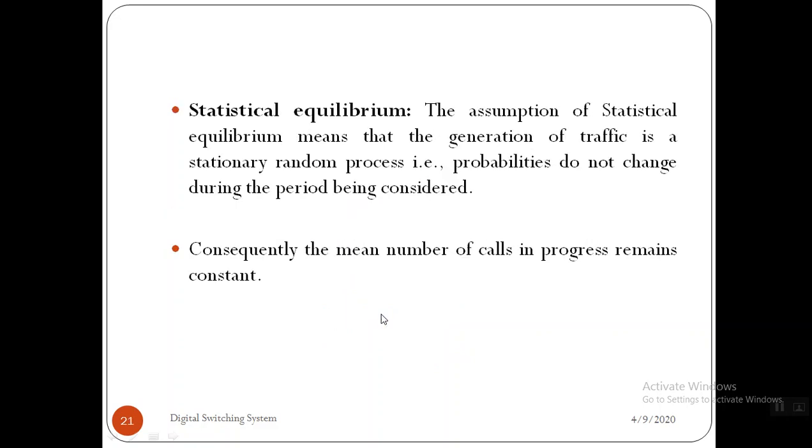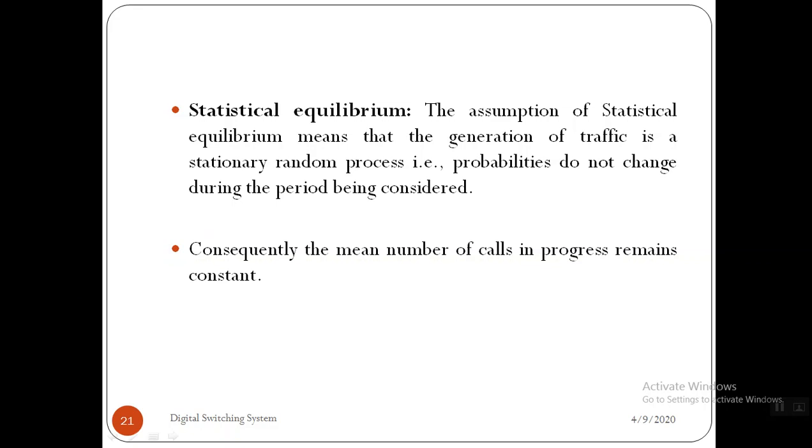Next one, statistical equilibrium. The previous one is pure chance traffic. So now we have a second assumption, that is statistical equilibrium. The assumption of statistical equilibrium means that the generation of traffic is a stationary random process.